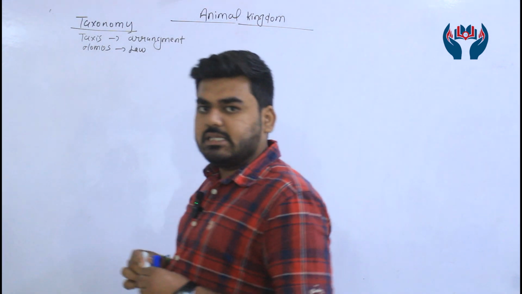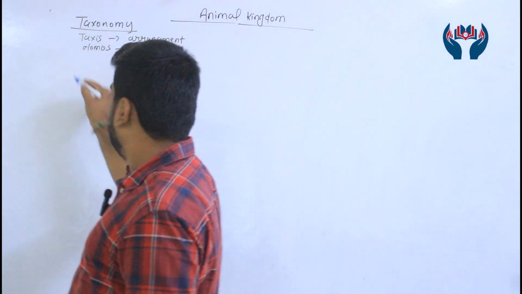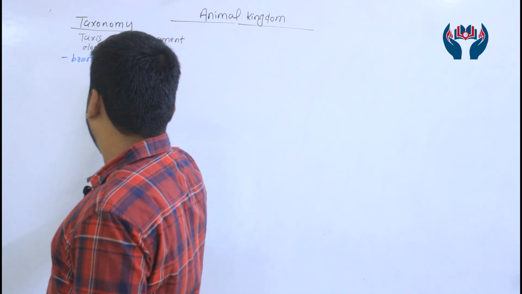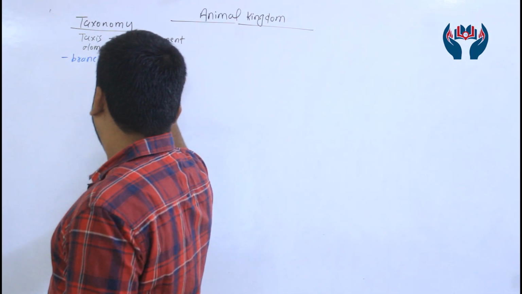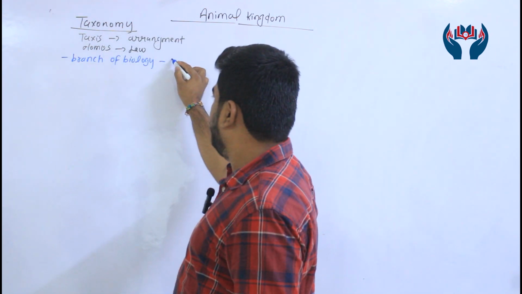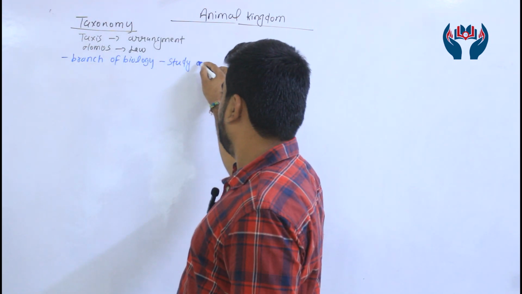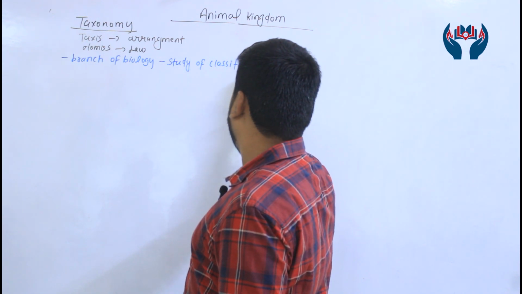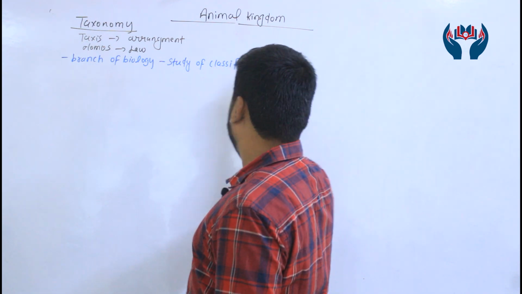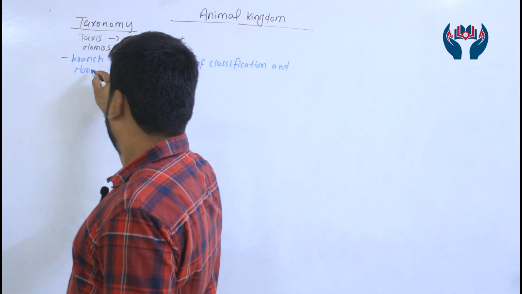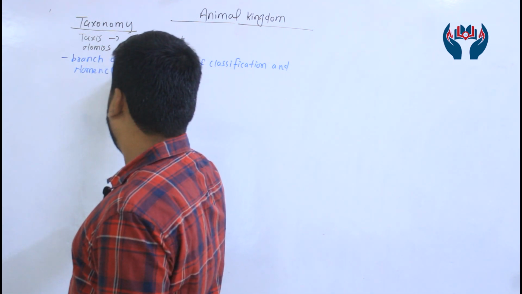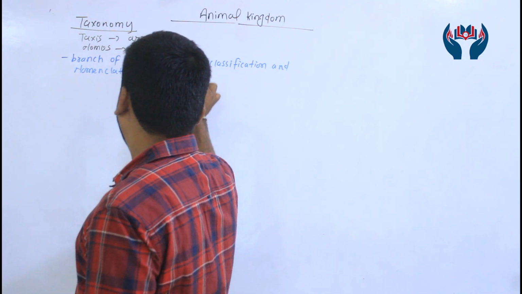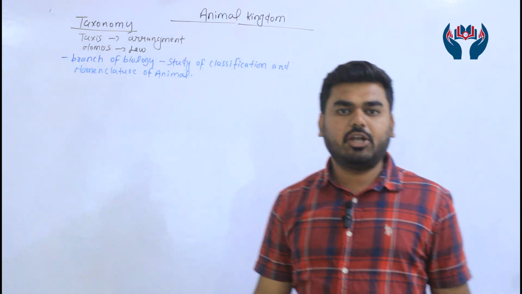So you will say that taxonomy is a branch of biology where we study the classification and nomenclature of animals. Called what? Taxonomy. Is that clear or not right now?